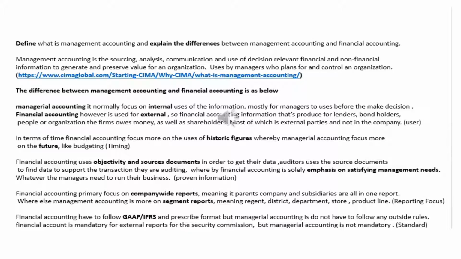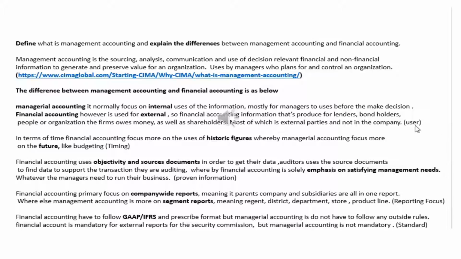Now, there are differences between financial accounting and management accounting. Management accounting is focused more on internal use of information, mostly for managers to use before making a decision. Financial accounting, however, is used externally. Financial accounting information is produced for lenders, bondholders, people or organizations the firm owes money, as well as shareholders, most of which are external parties and not the company.